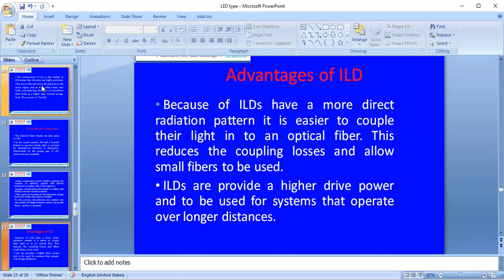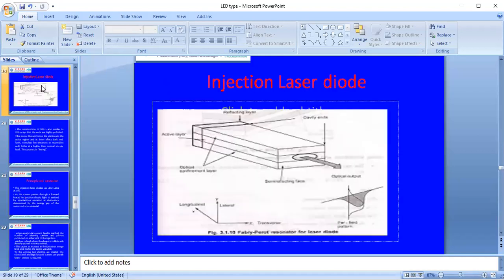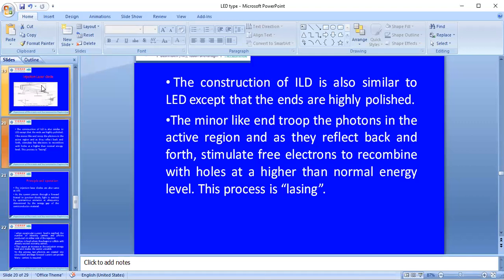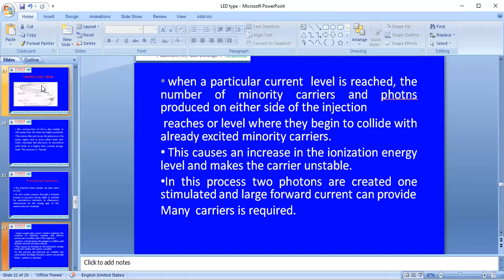Now the injection laser diode is also the same as the LED, but additionally the edges are polished with a particular material, and the laser, light amplification by stimulated emission of radiation, is produced due to the recombination of electron and hole pairs. When a particular current level is reached, the number of minority carriers and photons are produced from both sides of the injection of the light emitting diode.